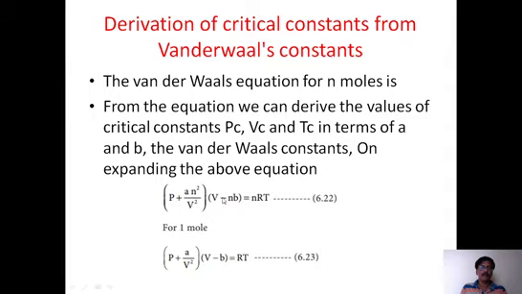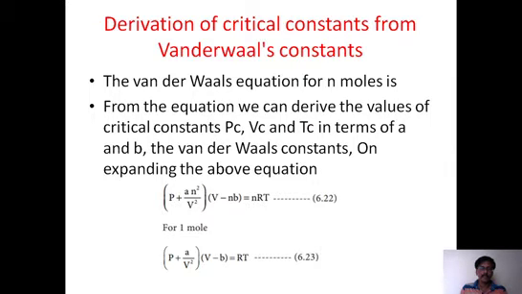Now, the van der Waals equation we already know: (P + an^2/V^2)(V - nb) = nRT. In this we have two important constants. One is a, which is a part of pressure correction. The other is b, which is a part of volume correction. So a and b are the van der Waals constants. Now we are deriving an equation for the critical constants in terms of the van der Waals constants, that is, in terms of a and b.